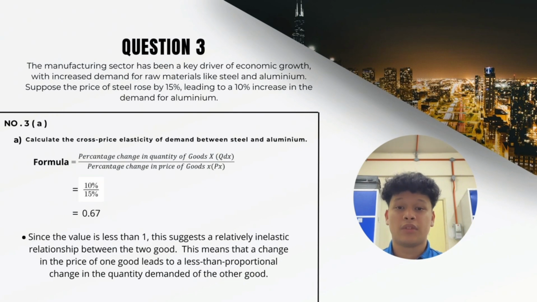So the final answer will be 0.67. And since the value is less than 1, this suggests a relatively inelastic relationship between the two goods. This means that a change in the price of one good leads to a less than proportional change in the quantity demanded of the other good.